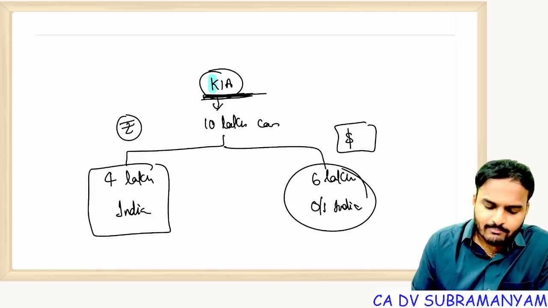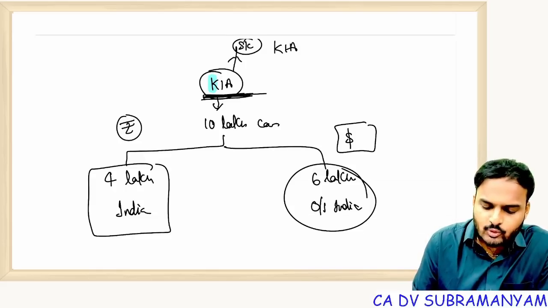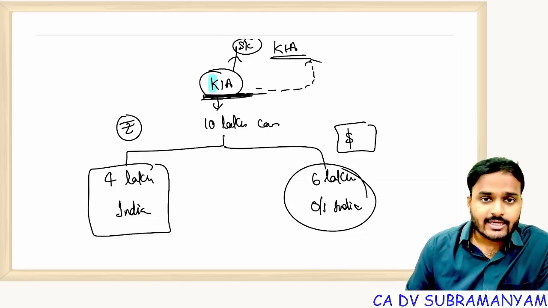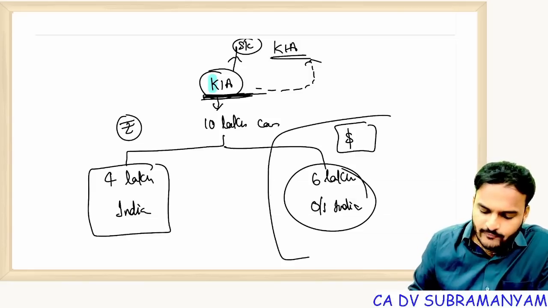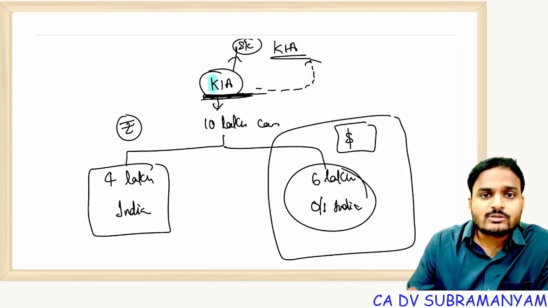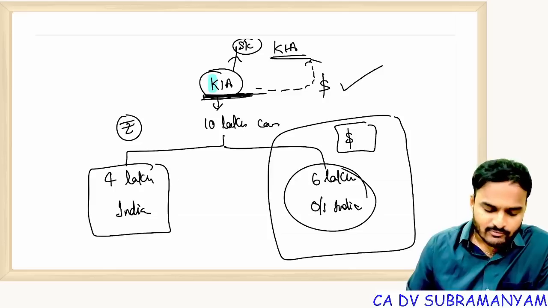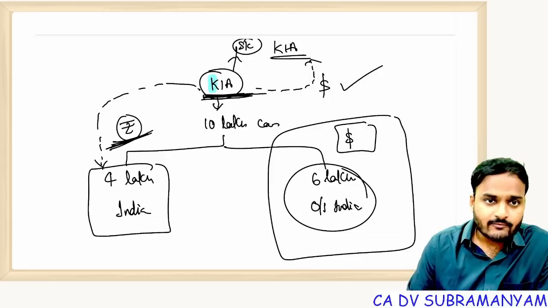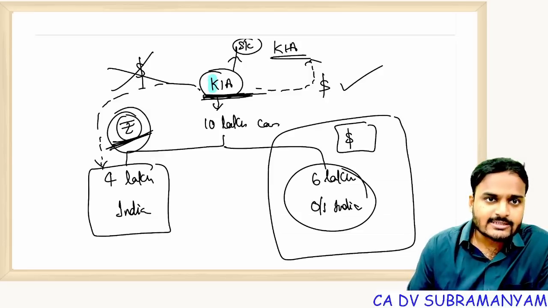Now, our Indian company Kia is having a parent company which is a South Korean Kia company. Now, our Indian company wants to pay dividends. Getting my point? Now, payment of dividends with respect to profits of 6 lakh cars which were sold outside India, withdrawal of foreign exchange is allowed. But with respect to profits that were generated in India, with respect to payment of dividend from these profits, withdrawal of foreign exchange is not allowed.